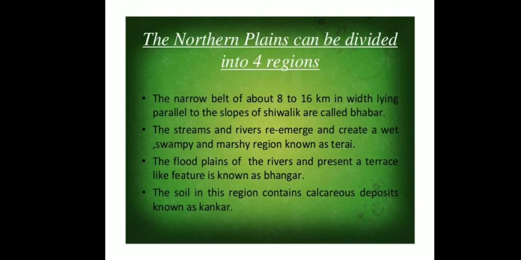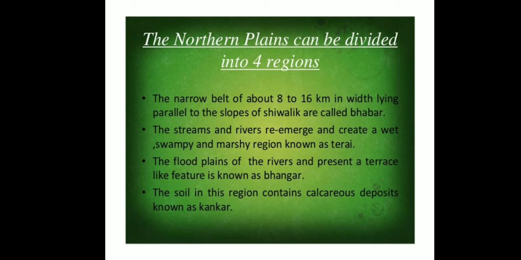The northern plains can be divided into four regions. The narrow belt of about 8 to 16 kilometers in width, lying parallel to the slopes of the Shivalik, is called Bhabar. The streams and rivers re-emerge and create a wet, swampy, and marshy region known as Terai. The floodplains of rivers present a terrace-like feature known as bhangar. The soil in this region contains calcareous deposits known as kankar.